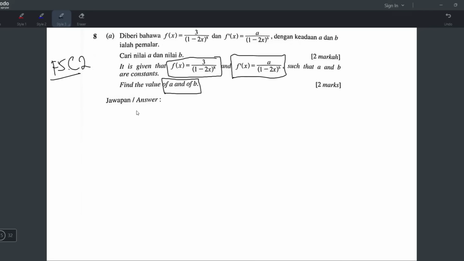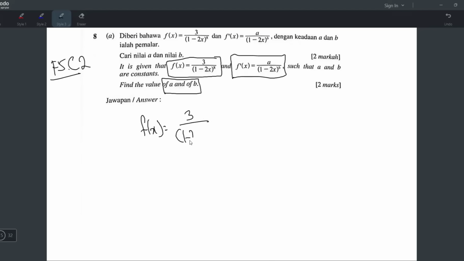Very easy. Just find your own f prime x, and then compare your answer with this answer, then you get your a and b. When you find f prime x, you have to differentiate. How do you differentiate? Well, first of all, ada syarat. First syarat, tak boleh ada x bawah. Second syarat, kalau boleh kembang, kena kembang dulu.